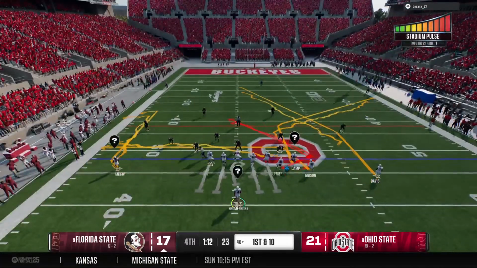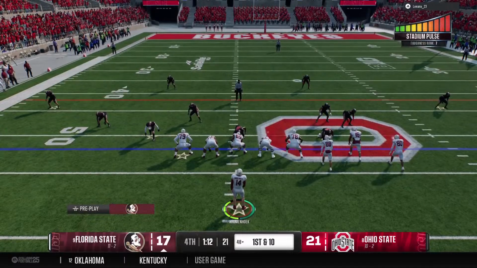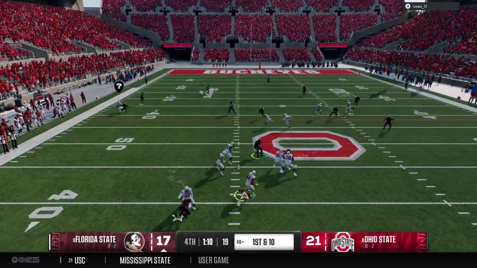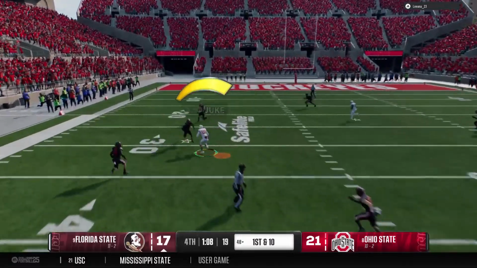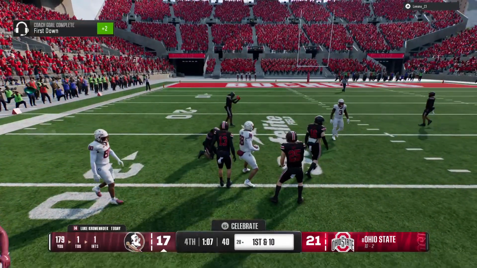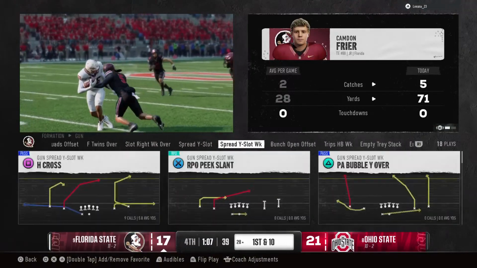The offense operating at peak efficiency. They come to the line again. Looking to throw it on 1st down. Looking for his big tight end. It's caught downfield. That's a big play. Moves the ball down inside the 30.